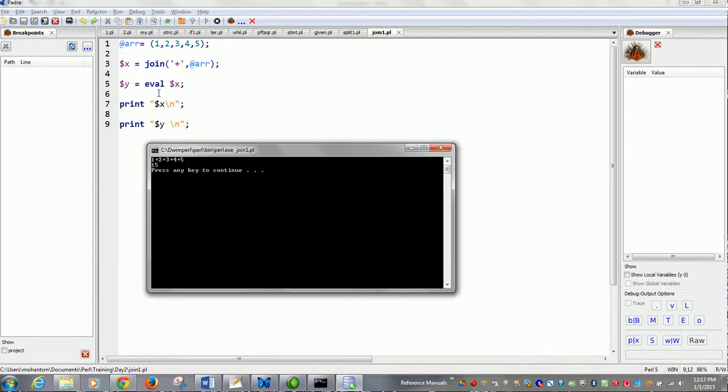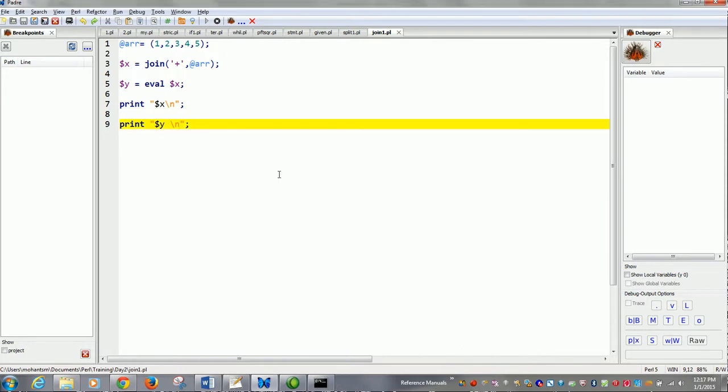The string x is joined with a plus value, and when we do an eval, all these values got added and the sum is 15. So it is a very nice way to add the elements in an array. So we have now covered join.